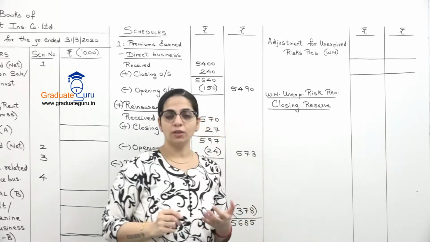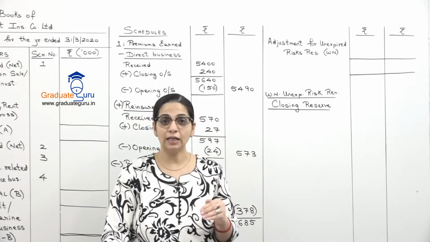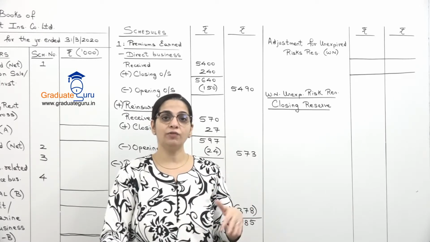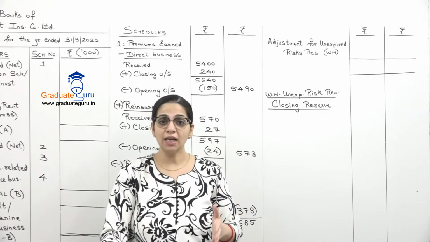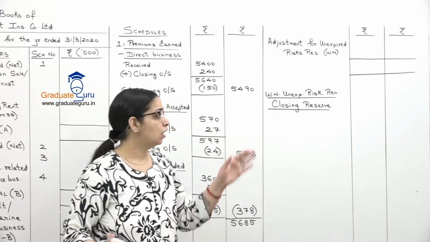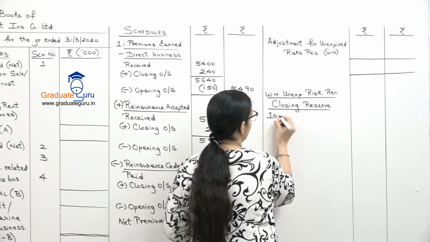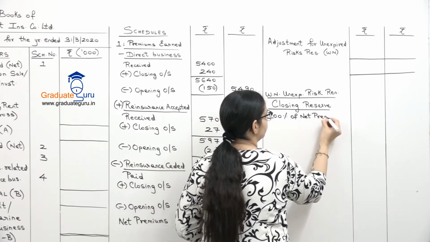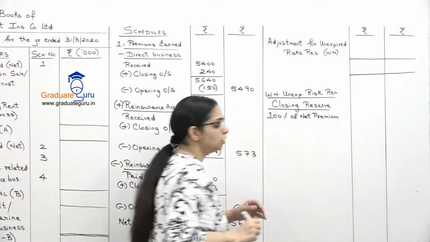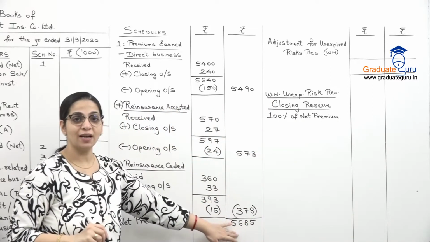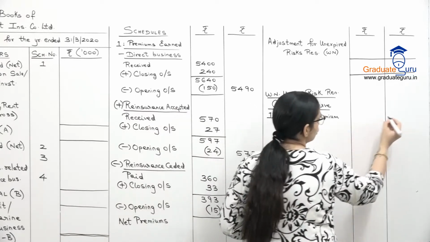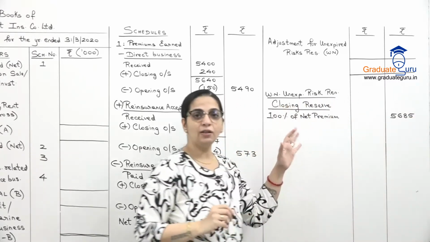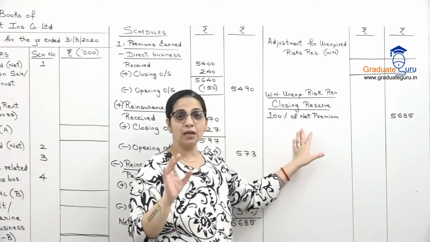Now this is marine insurance. Even though हमारे sum में specify नहीं किया है that how much is the unexpired risk reserve, we know कि marine के लिए we will create 100%, fire या miscellaneous अगर है तो we will create 50%. So पहले 100% of net premium. So 100% of this amount, which is our net premium, 5685. So I will write it in the outer column, 5685. This is my basic reserve.